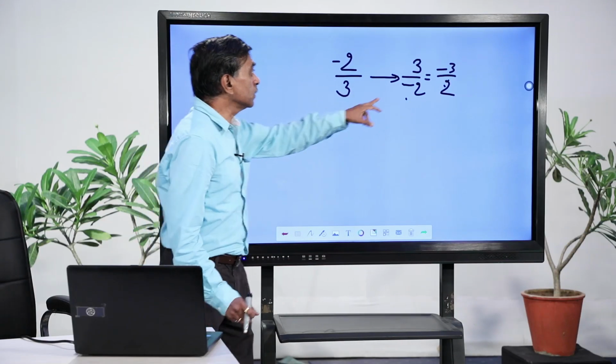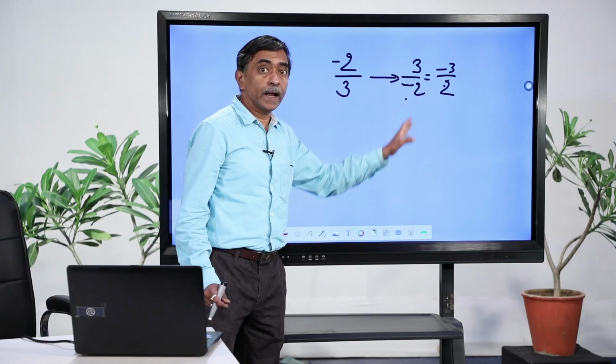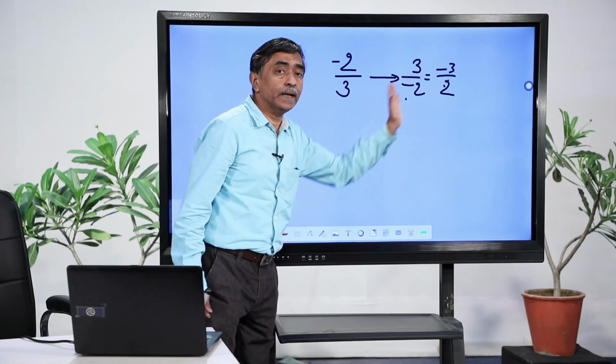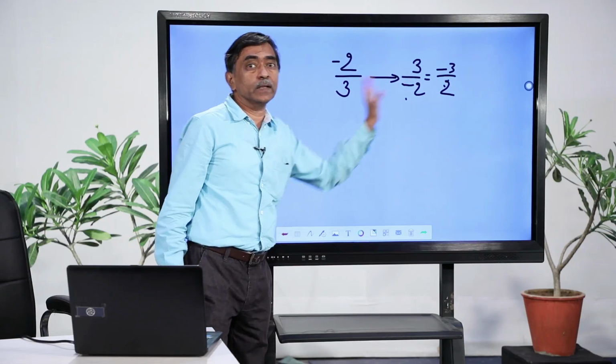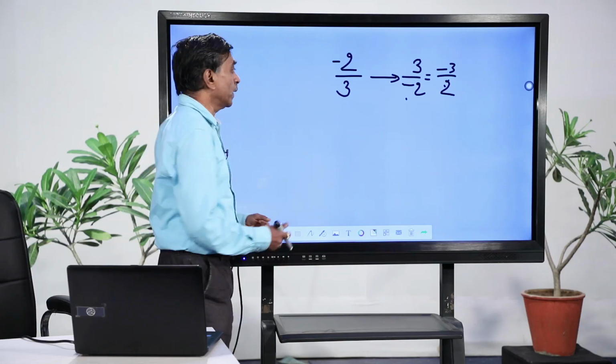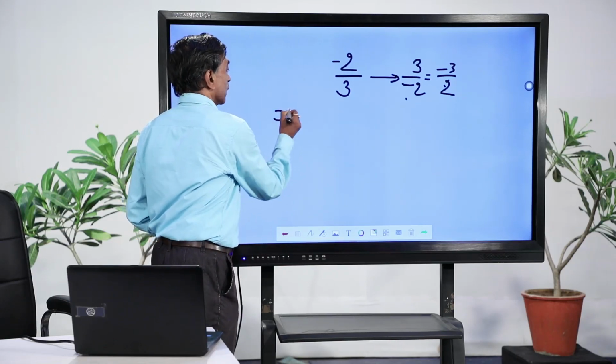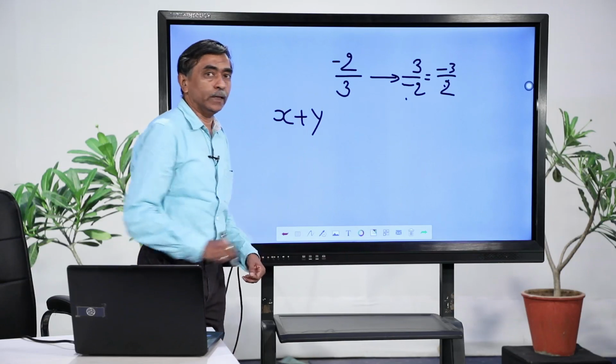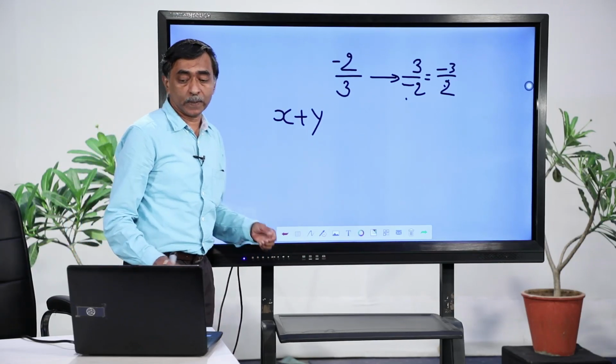So, the thing was, this is the reciprocal of this number, and how do we test it? We multiply minus 2 by 3 and minus 3 by 2 and see what we get. I will discuss it sometime later. At the moment, my question is, I want the reciprocal of x plus y. How will you find the reciprocal of x plus y?